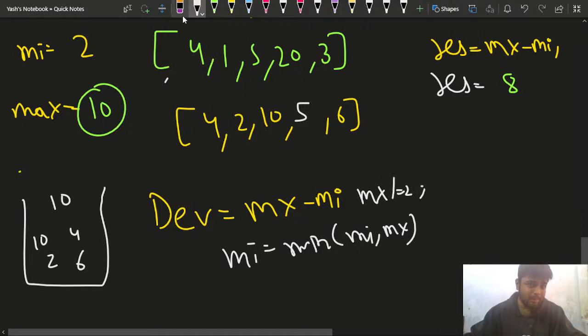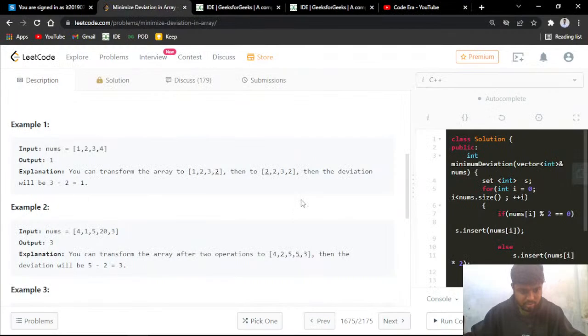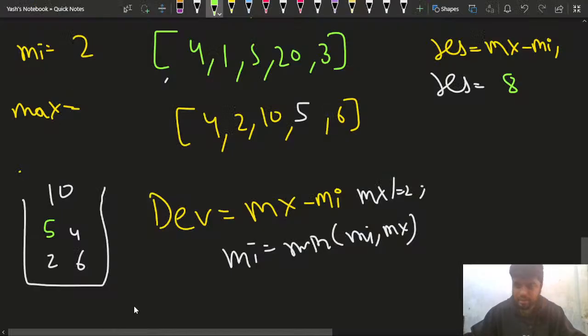So now minimum is still there, and now what is happening? The new current top element is 10, and this element 10 became 5, right? So the current element is 10 again. Since the current element is 10 again, I can very easily observe in this particular case, let me see what's the answer for this case. The answer is 3, right? Have you understood this much part? I hope that you guys have understood it, right?